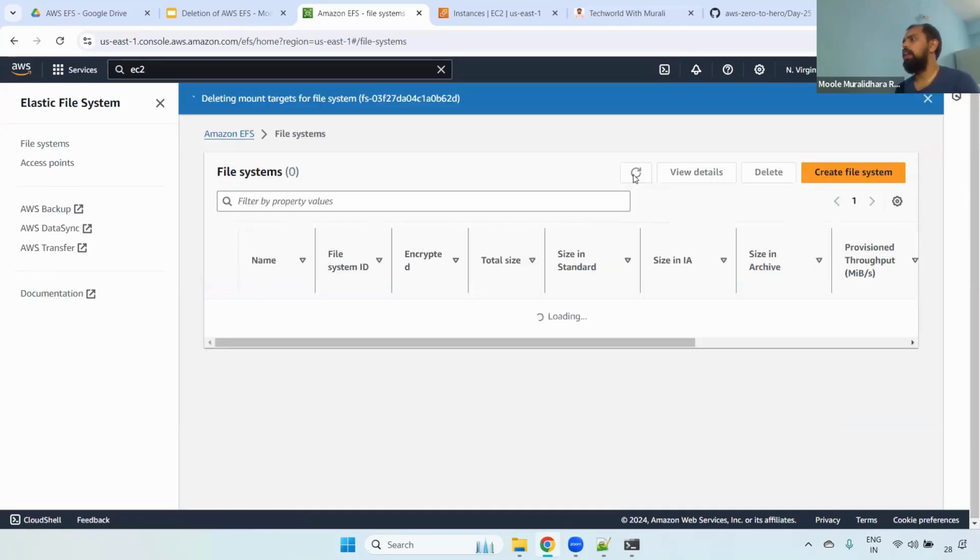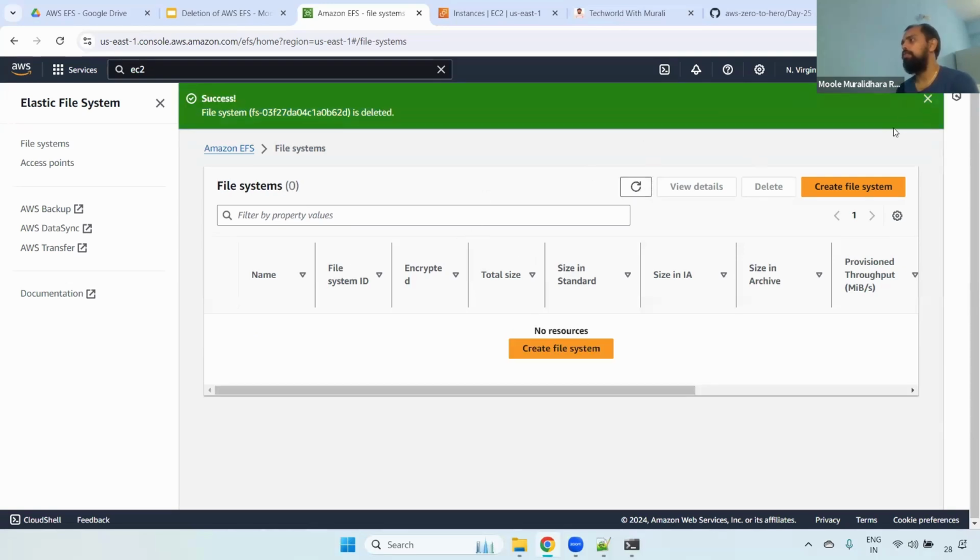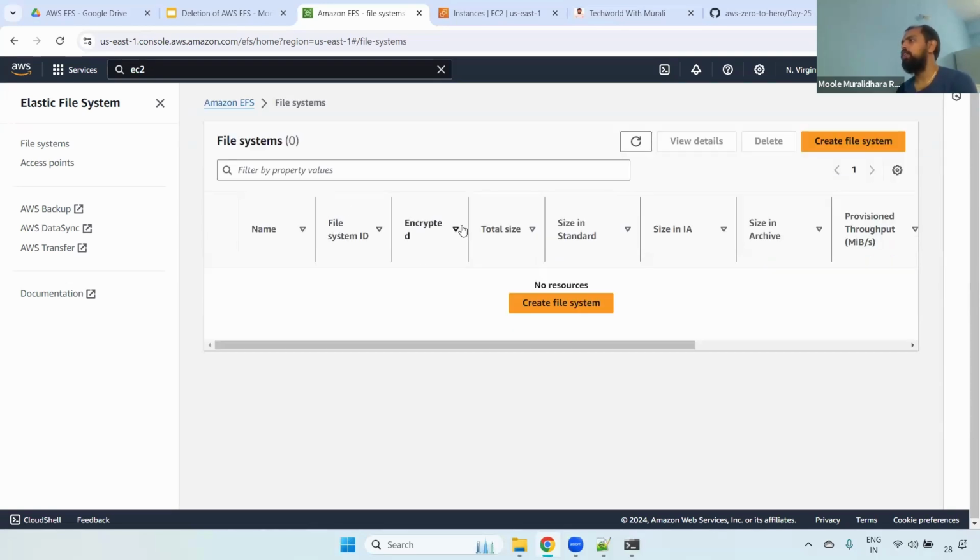Once you delete this one, in case you created any EC2 instances, you have to delete all of those things. It may take a little bit of time to delete. Remember, if it is production data, try to take a backup. Don't delete it directly, because if it is important data, once you delete, you can't revert. Even if you reach out to the AWS team, they can't help you. They will also always suggest taking a backup if it is important data.